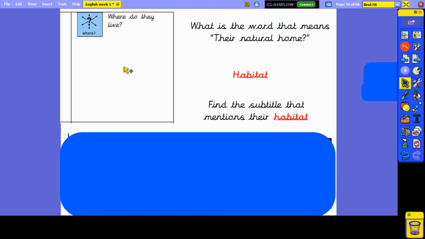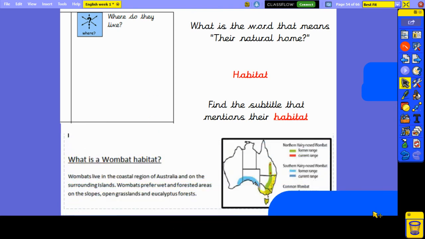Did you find it? Should be this one. What is a wombat habitat? Now you can pause the video to fill in the information on your sheet using this part of the report. What is a wombat's habitat will help you answer, where do they live?